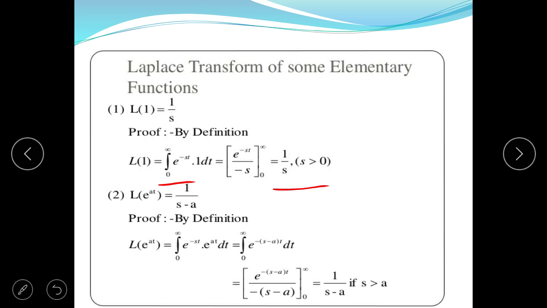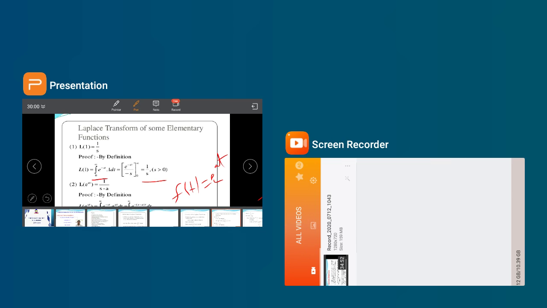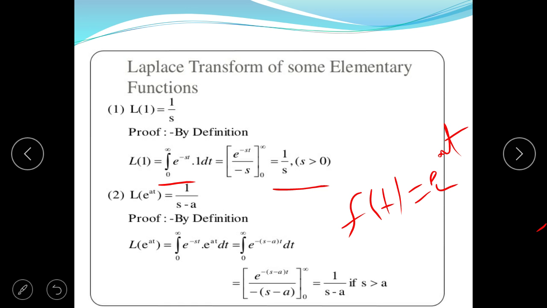Similarly, if the second function f(t) is equal to e to the power at, the Laplace transform of e to the power at is equal to 1 upon s minus a.